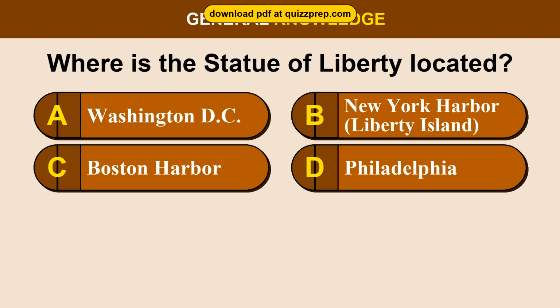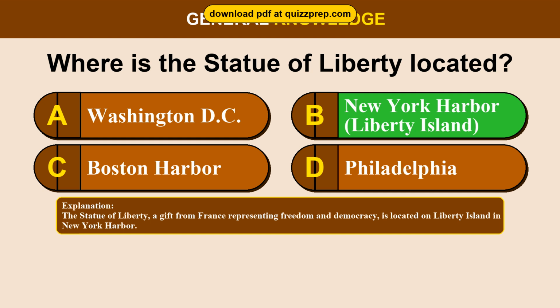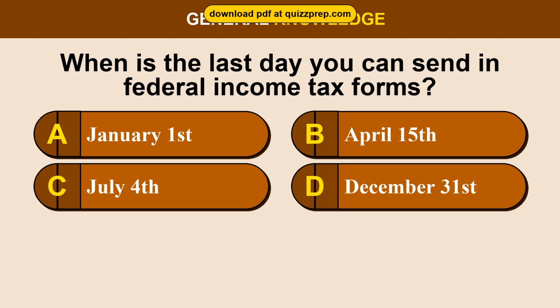Question 12. Where is the Statue of Liberty located? Option A, Washington, D.C. Option B, New York Harbor, Liberty Island. Option C, Boston Harbor. Option D, Philadelphia. The correct answer is option B, New York Harbor, Liberty Island. The Statue of Liberty, a gift from France representing freedom and democracy, is located on Liberty Island in New York Harbor.